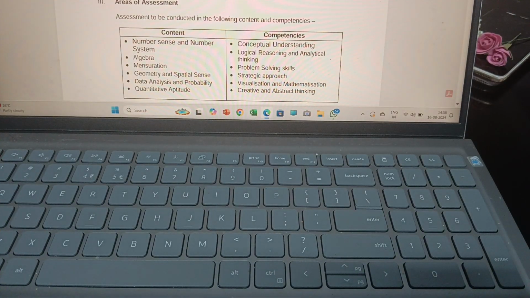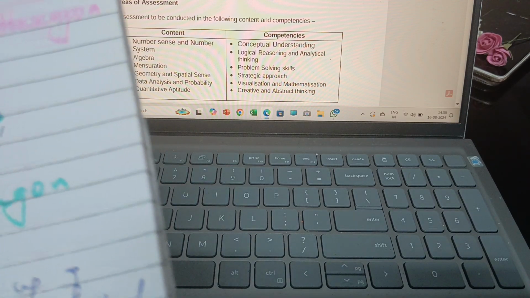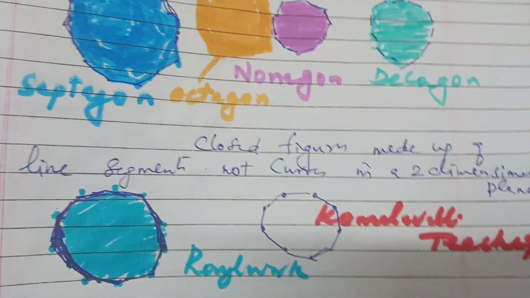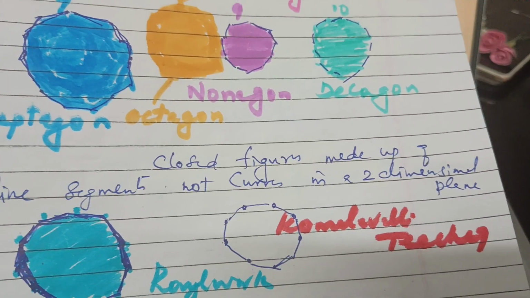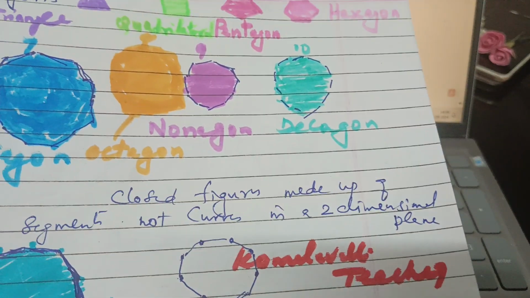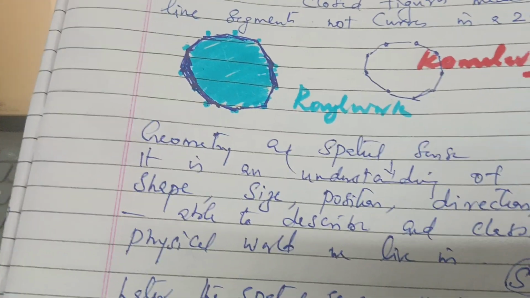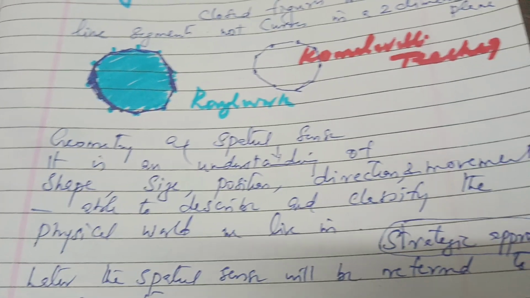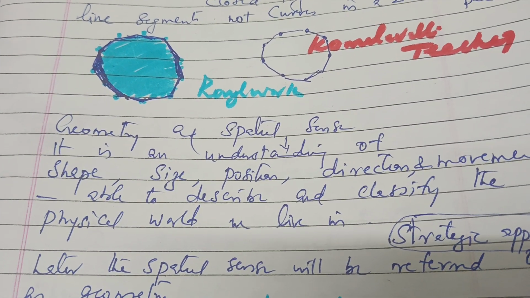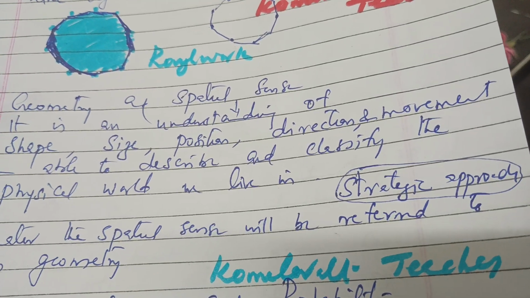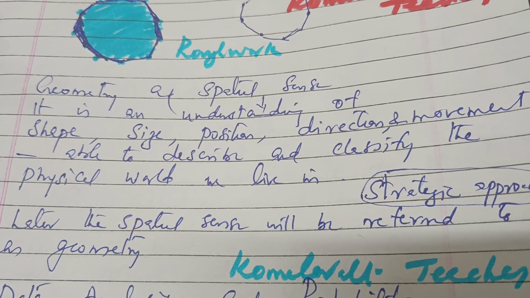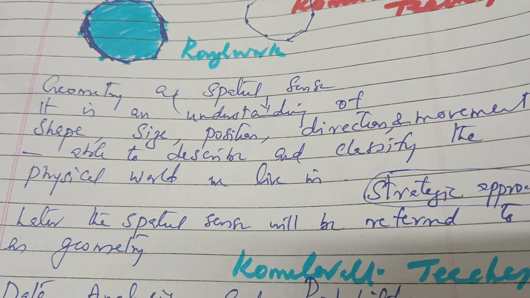Then comes geometry and spatial sense. Geometry and spatial sense, that is a strategic approach. This one is a strategic approach, that is, you put dots and reach how to draw this type of polygons. Geometry and spatial sense is an understanding of shape, size, position, direction, movements, and being able to describe and classify the physical world we live in.